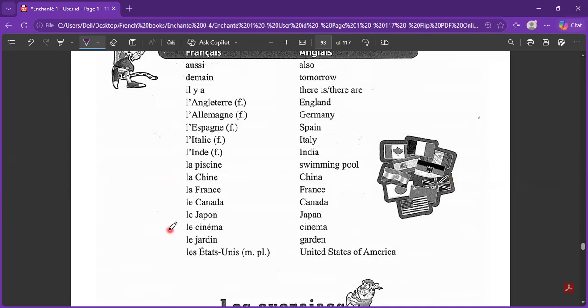These are all the nationalities, and the one that you will discover more is this. This is les États-Unis, which is America, United States of America. Les États-Unis. This is masculine and plural as well. Rest you need to prepare because after that we'll be starting with the exercises.